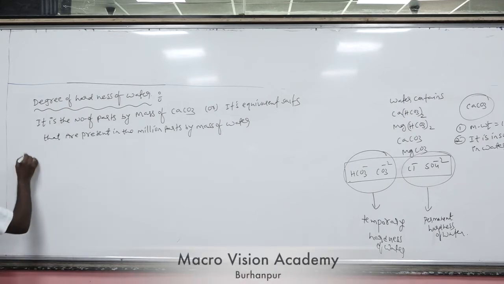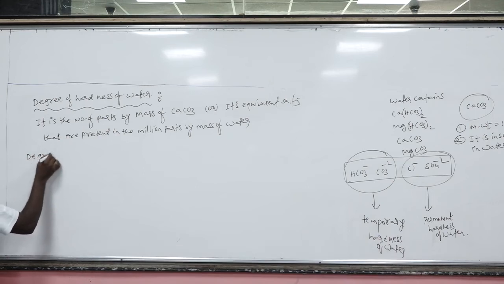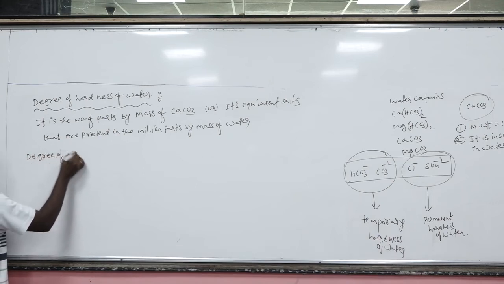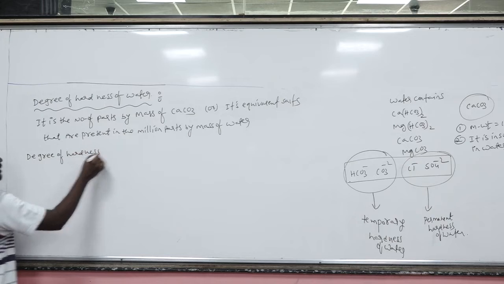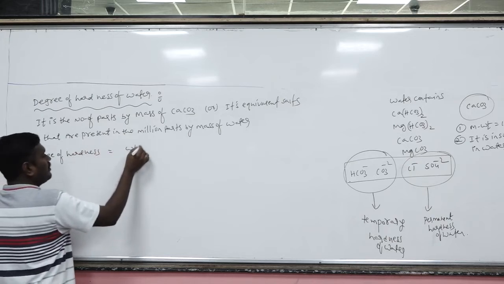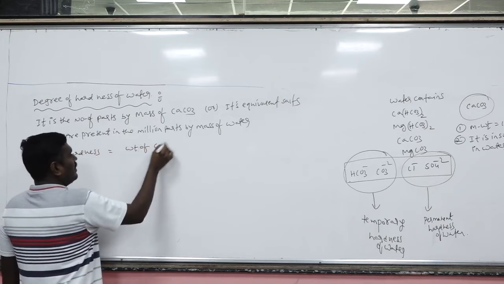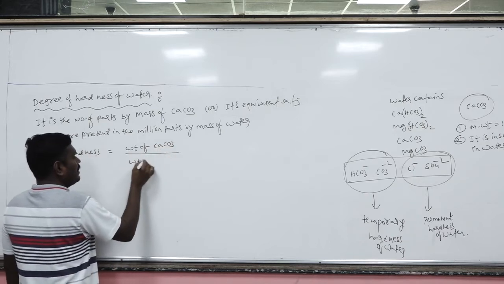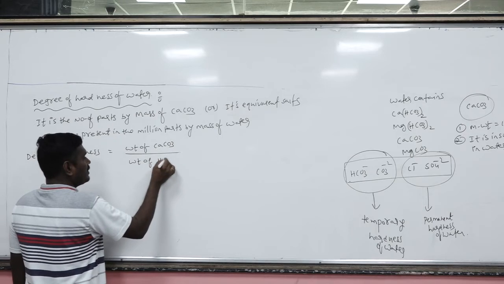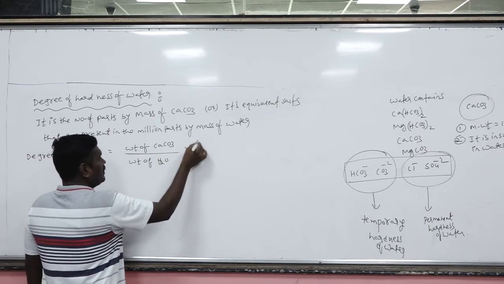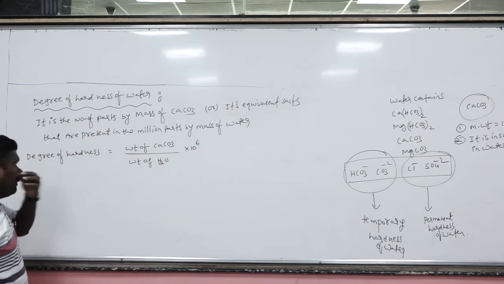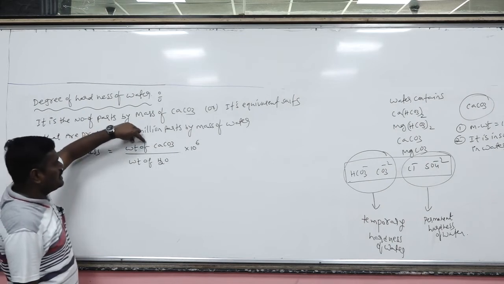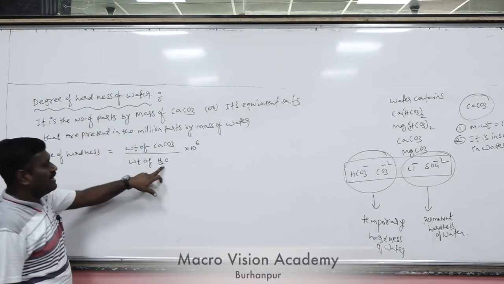Okay. Now, degree of hardness is equal to mass of calcium carbonate by mass of water into 10 to the power 6. Remember, weight should be in grams. Here the water weight should also be in grams.